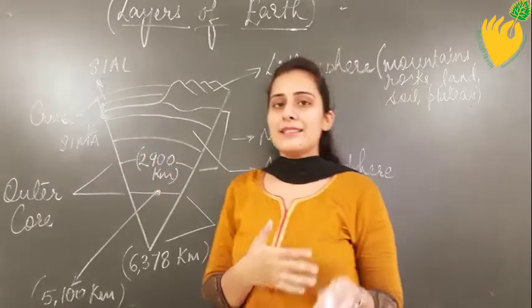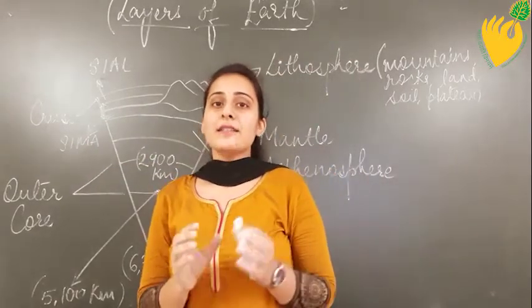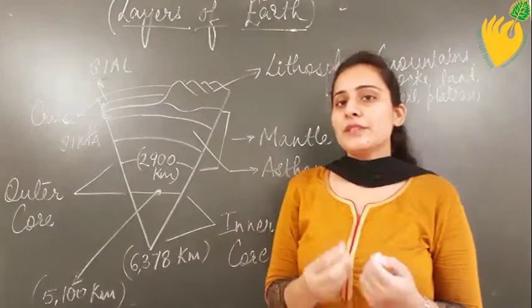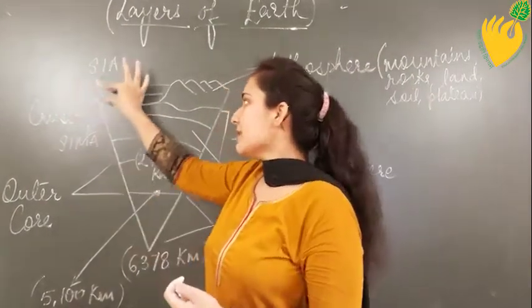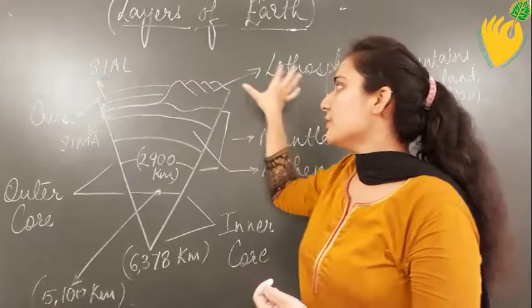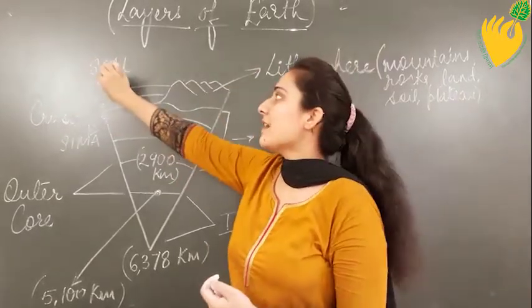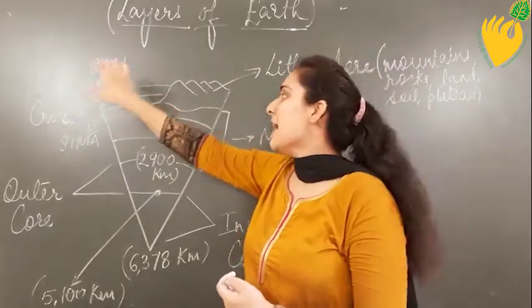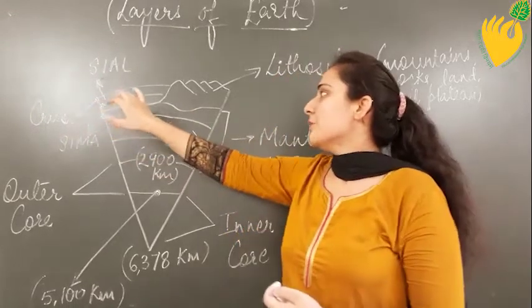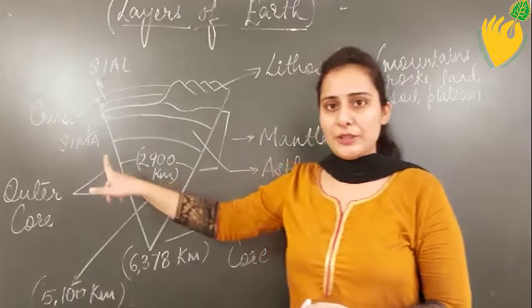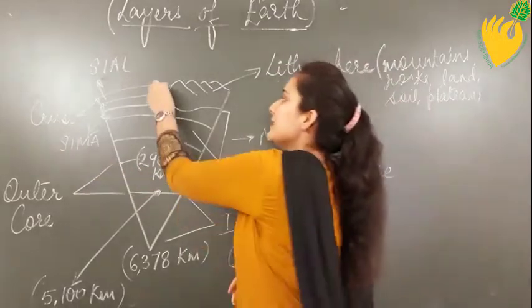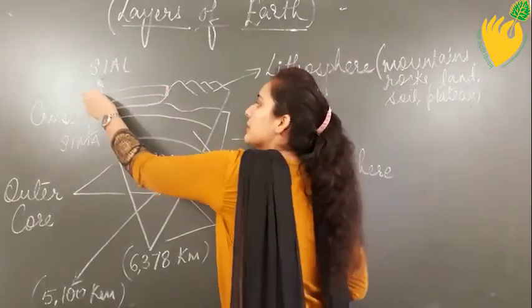So overall we can say that the crust is the topmost layer of the earth, which is divided into two parts: the upper crust consisting of the lithosphere, which is mainly made up of Sial, that is silica and aluminium, and the lower crust, which is mainly made up of silica and magnesium.